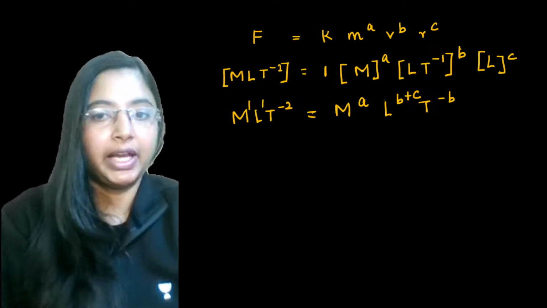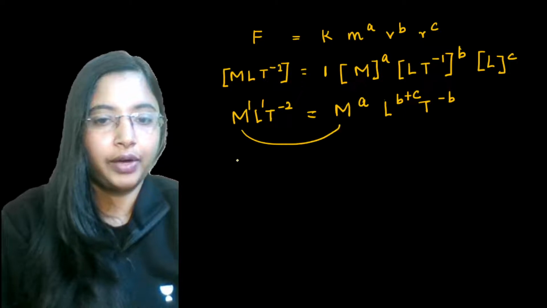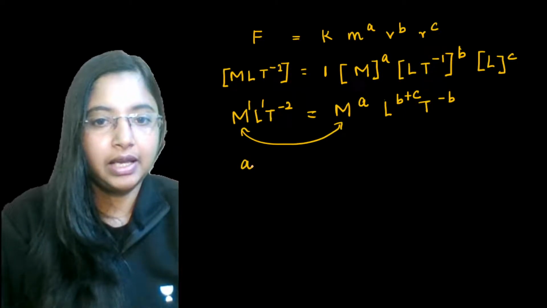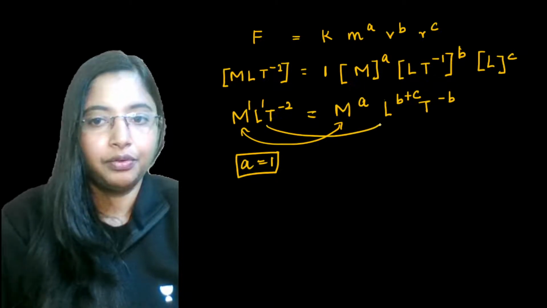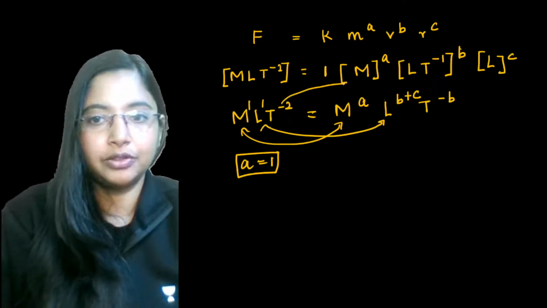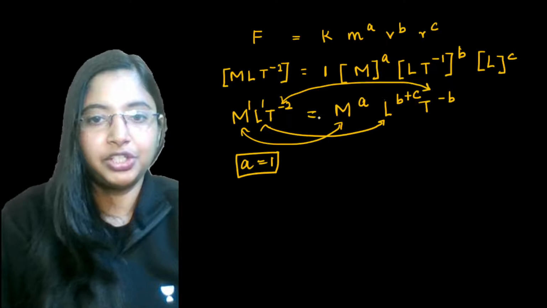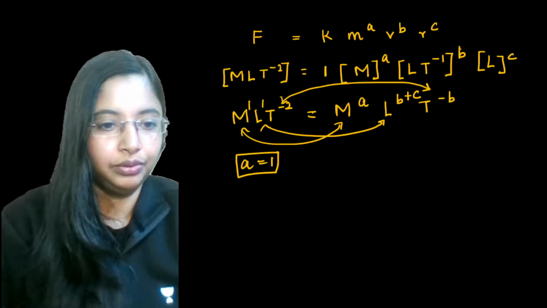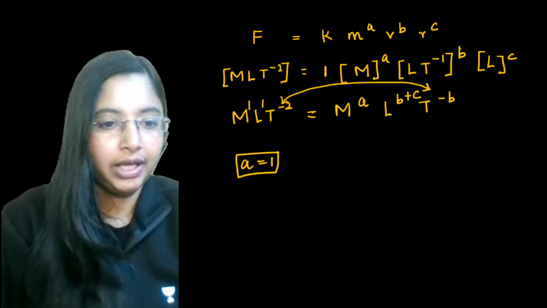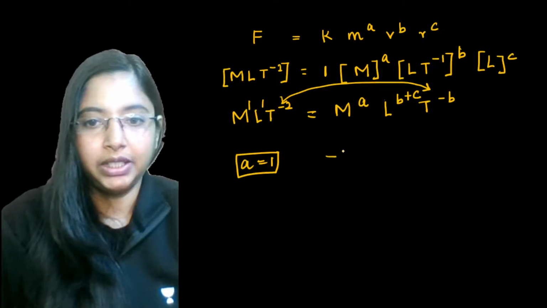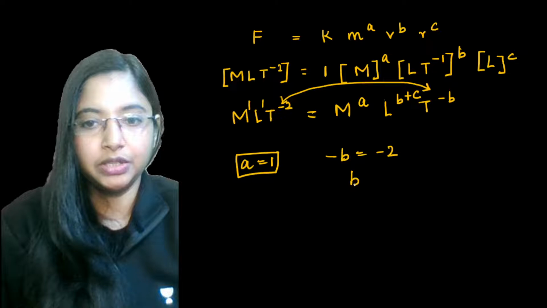Now we can equate the power terms on both sides. For M, a is equal to 1. Now for T, minus b is equal to minus 2, which means b is equal to 2.